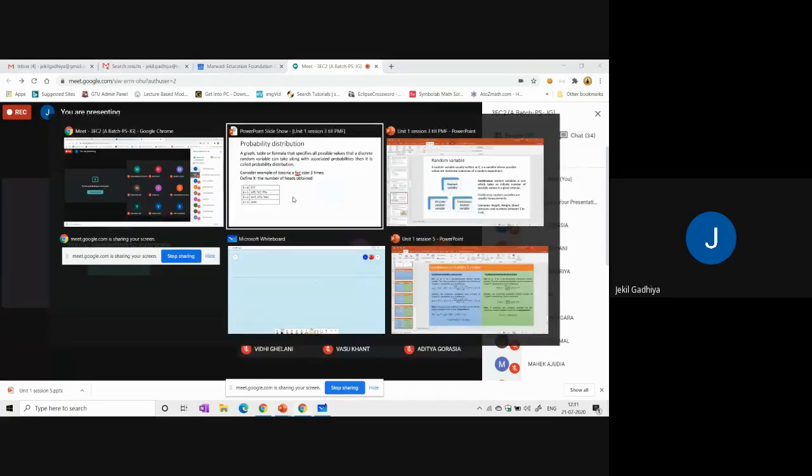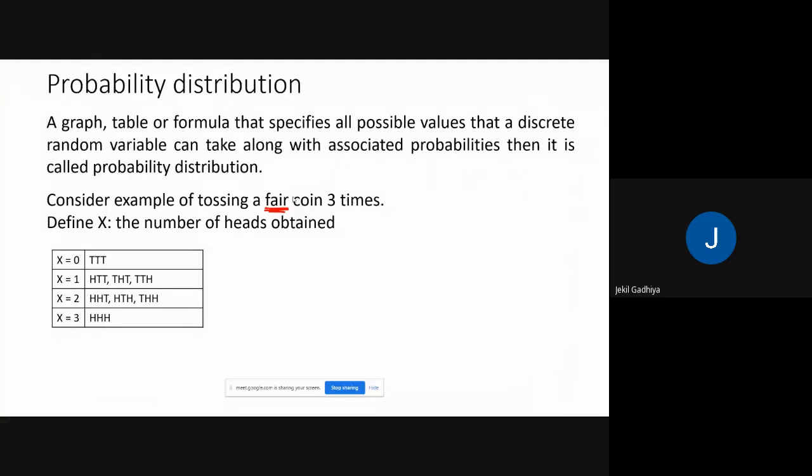Okay. So if we are tossing a fair coin three times, that is our experiment, and here we define an event: the number of heads obtained. Whenever X equal to 0, then we get 3 tails. For X equal to 1, that means 1 head. Then we get this event X equal to 2 and X equal to 3.